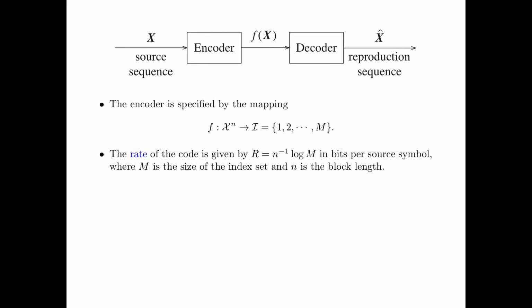The rate of the code is given by R, defined as log M divided by n in bits per source symbol, where M is the size of the index set and n is the block length. Here, we assume that the base of the logarithm is equal to 2.